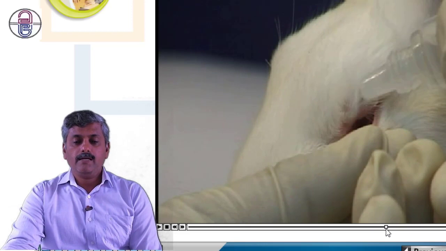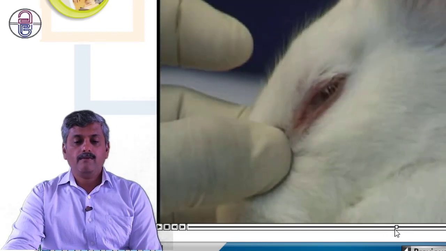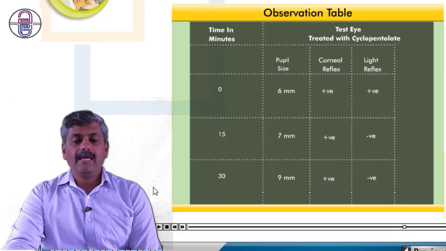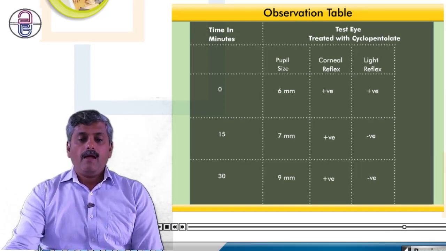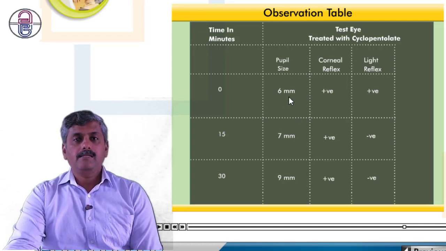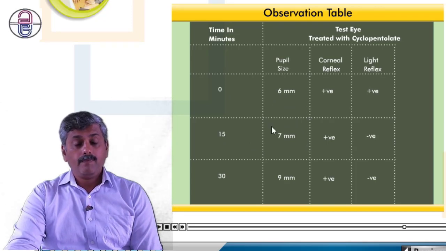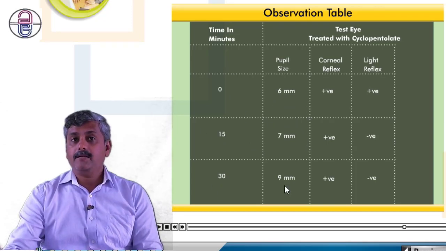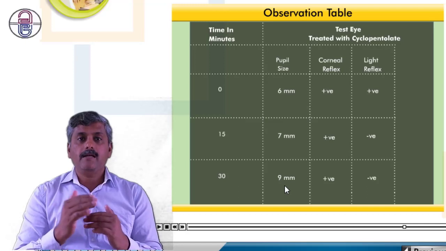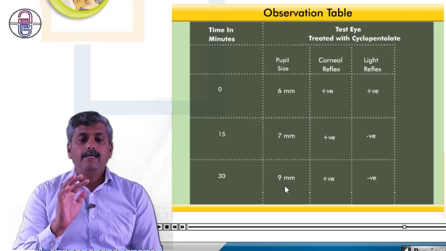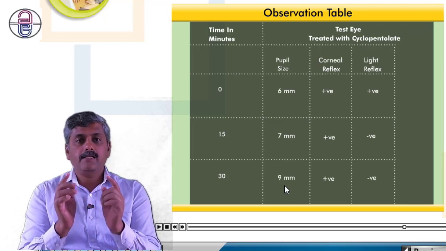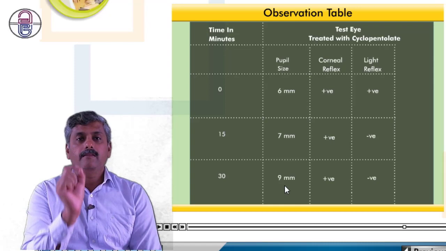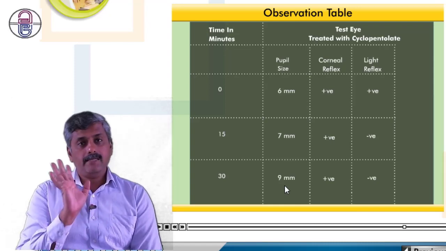When we instill that drug, again we apply some pressure on the medial canthus, and then here we could see some interesting results. At 0 minute the pupil size is 6 mm. After 15 minutes the pupil size is 7 mm. And after 30 minutes 9 mm. Now the pupil size is increased from the normal one. So 5, 6, 7 and now it's 9 mm. That is, the pupil size is increased. We can definitely say that this drug is a mydriatic in action.